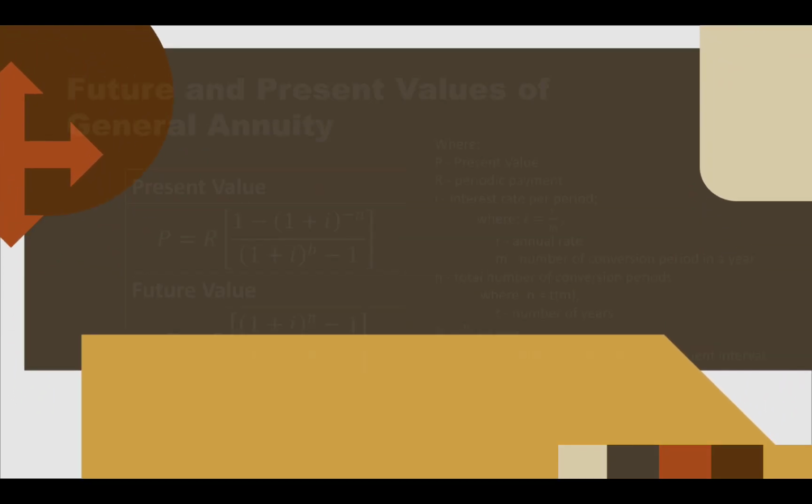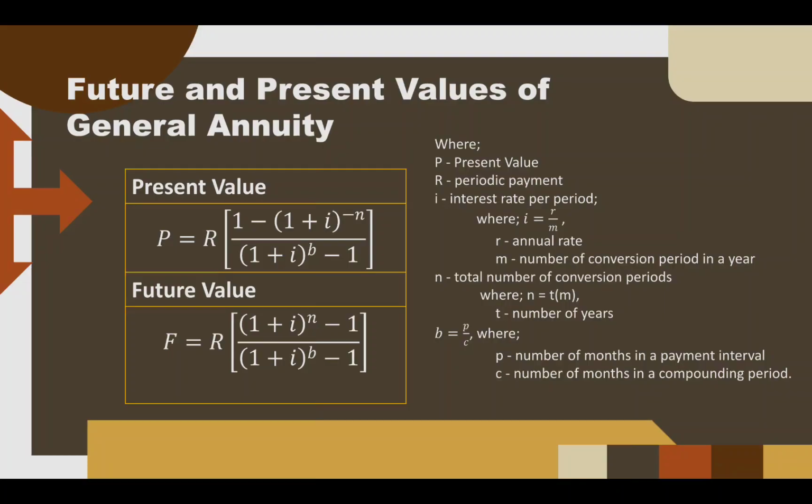And of course, to familiarize with the general annuity, here are the formulas. So remember, in a general annuity, different yung payment interval sa ating compounding period. Therefore, we will have an additional variable in our formula, and that is our b, where b is equal to p over c. When we say p, this is the number of months in a payment interval. So how many months do we have in a payment interval? So monthly, that's 1 month.